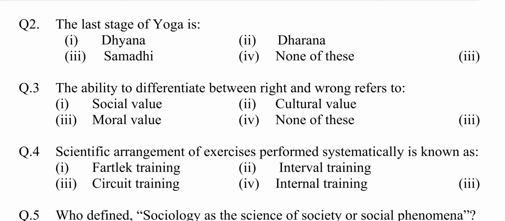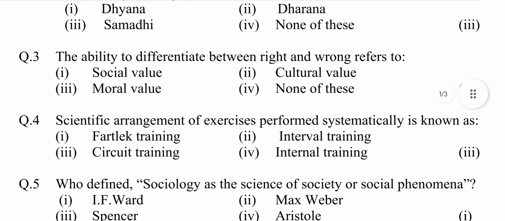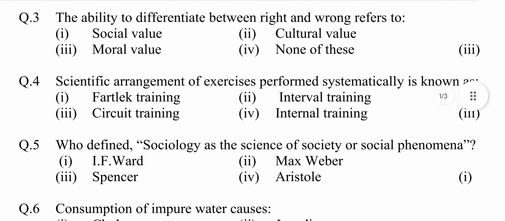Answer is option third, samadhi. Question number 3. The ability to differentiate between right and wrong refers to: option first social value, second cultural value, third moral value, fourth none of these. Answer is option third, moral value.